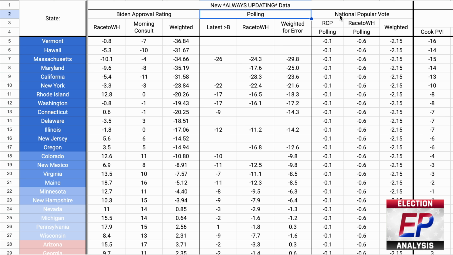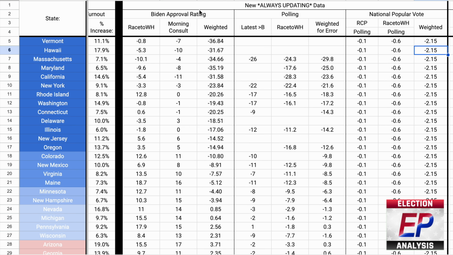I did use similar logic for the national popular vote, which I backed against Biden's 4.5-point popular vote lead in 2020. That's all the data I have so far for 2024 specifically, and again, I encourage you guys to comment down below if you think I should add anything to this section.